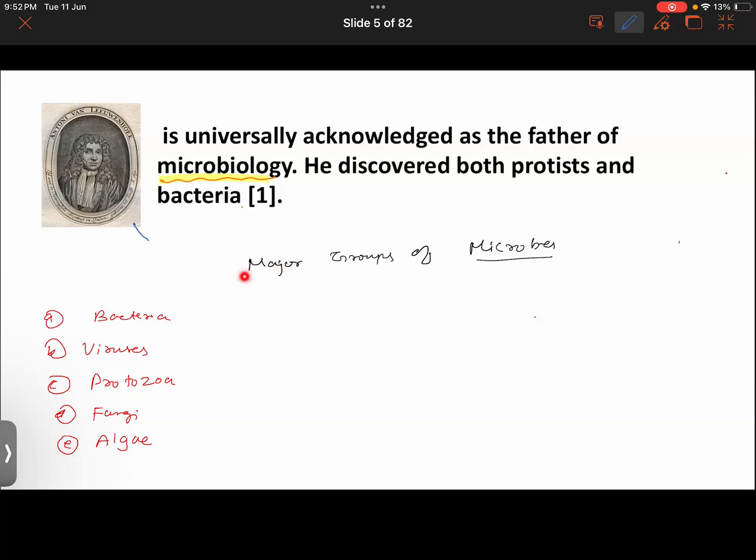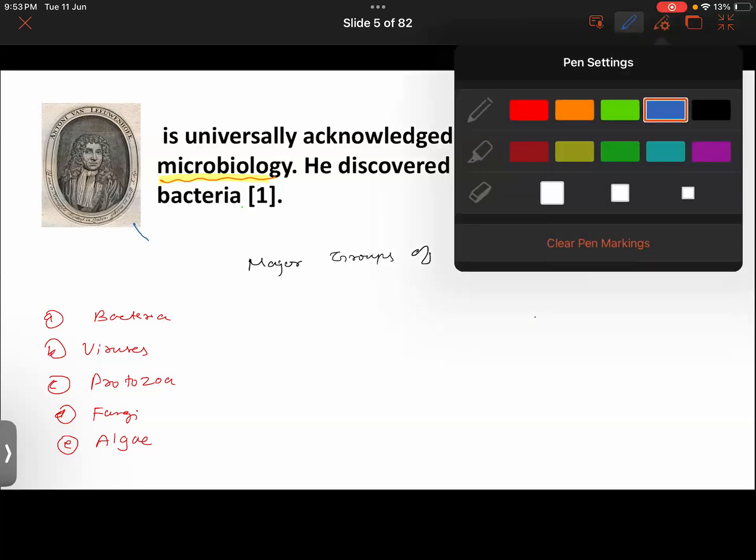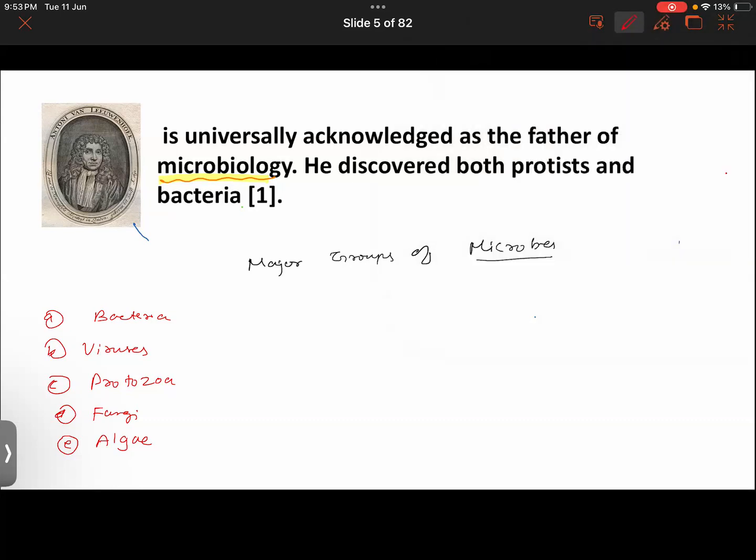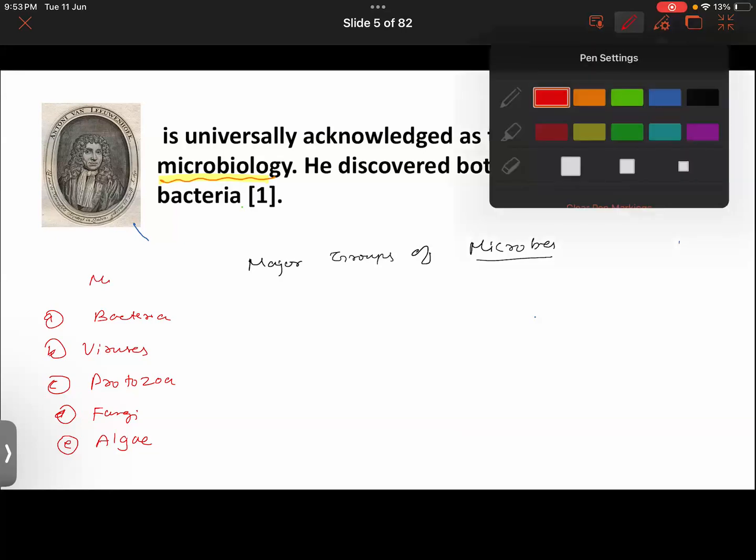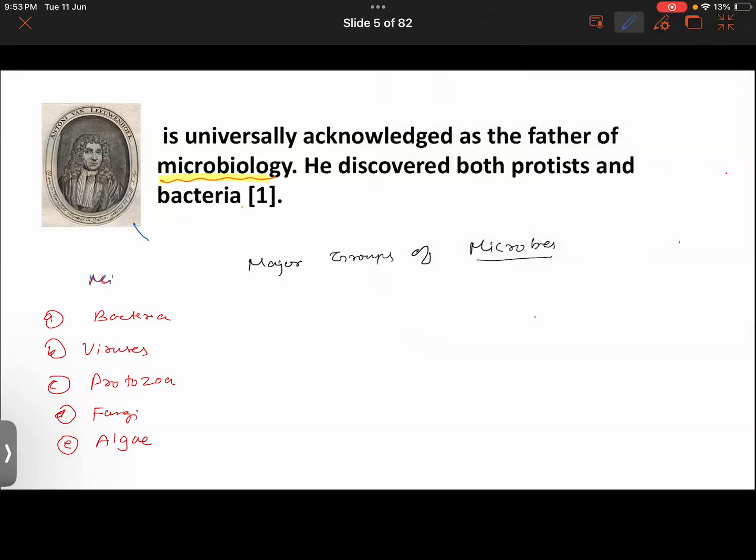So microorganisms are classified into 5 groups, namely bacteria, virus, protozoa, fungi, and algae. Make sure that you memorize them. By next class you should have memorized it. Now, microorganisms may be unicellular or multicellular also. So that is microbes.